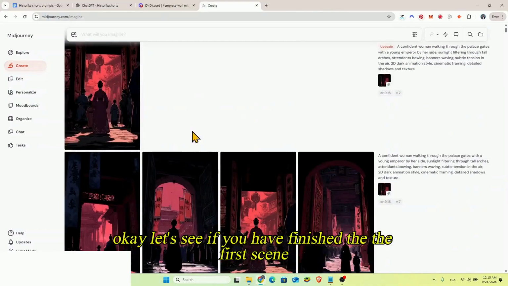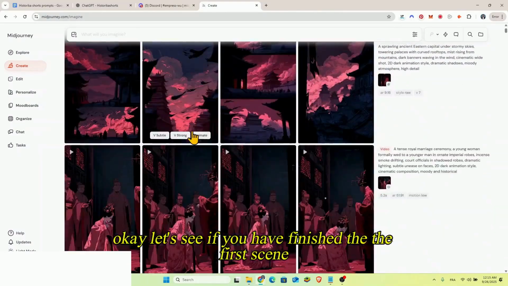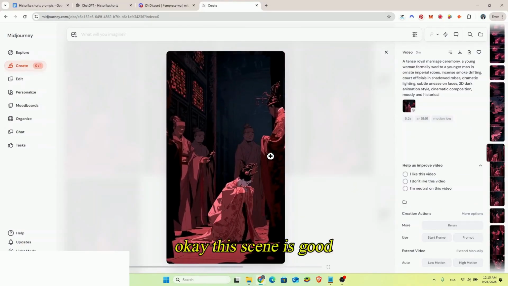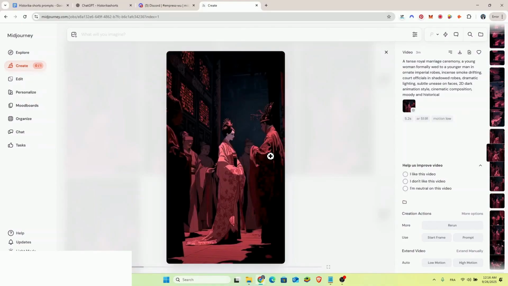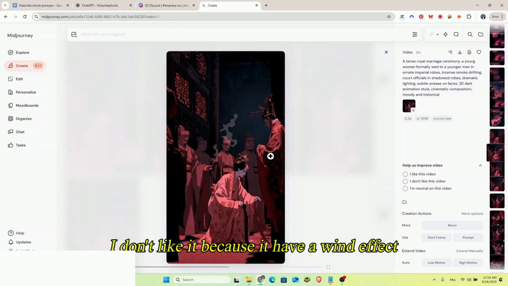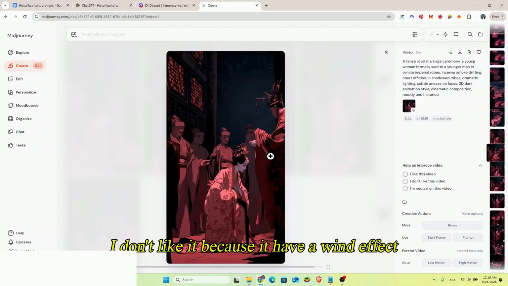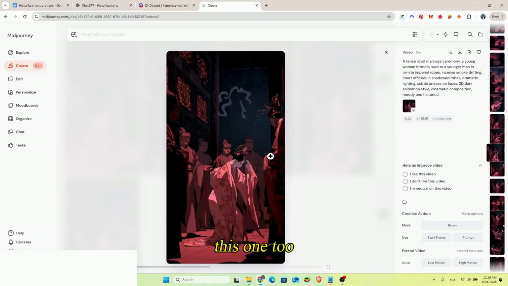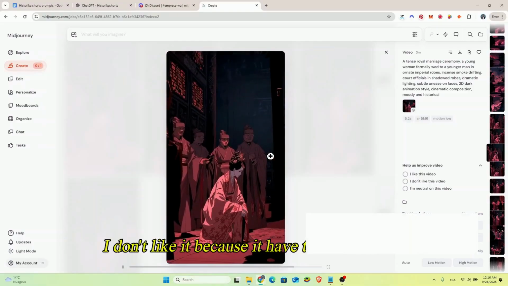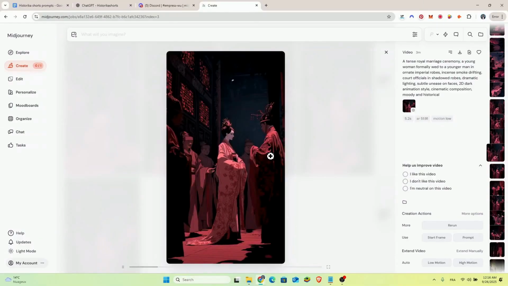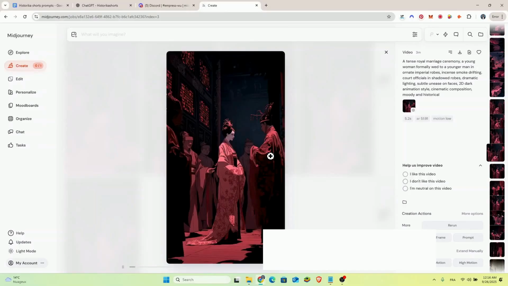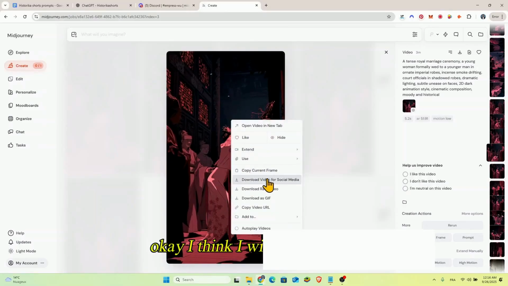Okay, let's see if we have finished the first scene. Okay, it's done. Okay, this scene is good. This video I don't like it because it has a wind effect. No, this one too I don't like it because it has the wind effect. This one is very good. Okay, I think I will use this one. Download for social media to have the best quality.